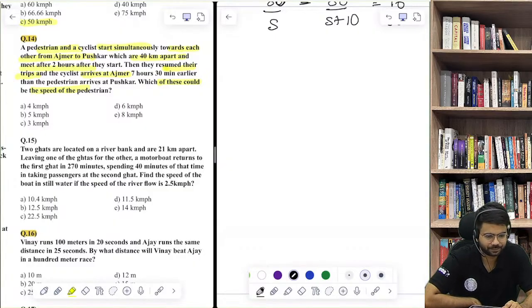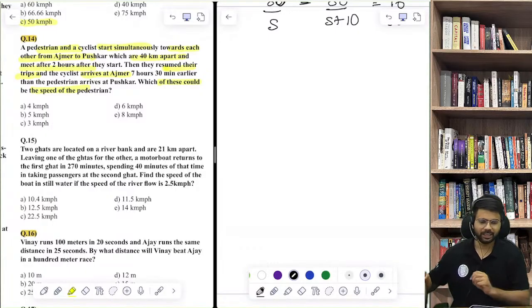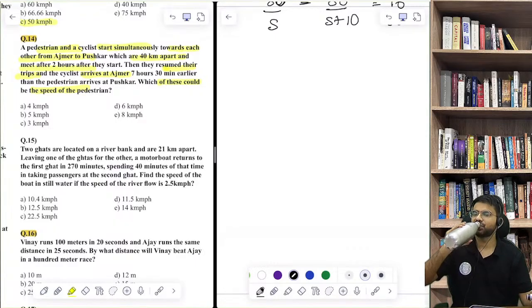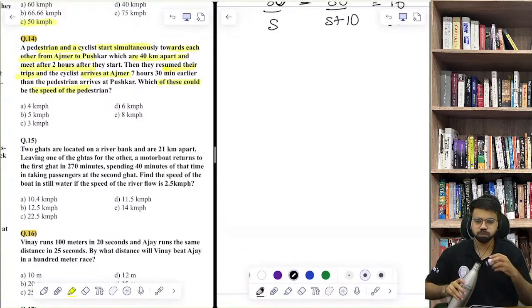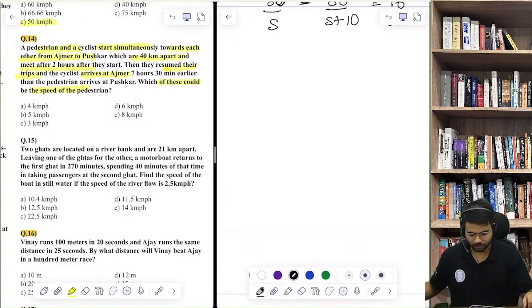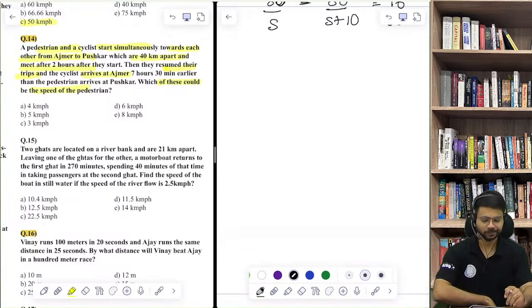Yes, Rohan has rightly explained, Ayush. I think you must have understood now. Okay, Rohan and Amit are saying that option number A, 4 kilometers per hour should be the answer.